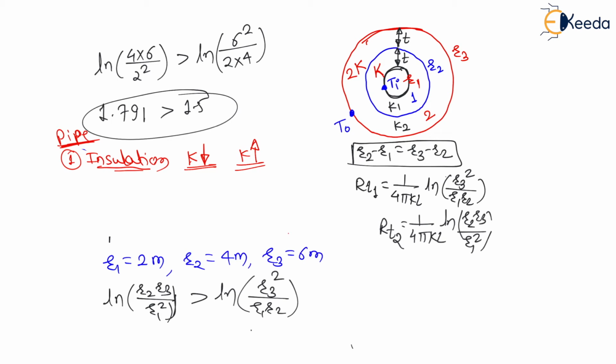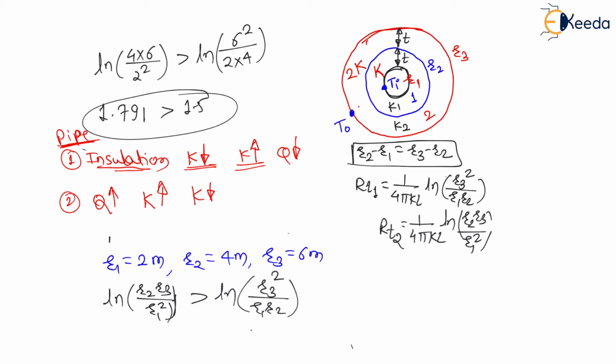This is for insulation. Second condition, if your target is to increase heat transfer rate, insulation means decrease heat transfer rate, if your target is to increase heat transfer rate, then the material with higher thermal conductivity should be the inside layer, and the material with lower thermal conductivity should be the outside layer. But this is a case of increasing the heat transfer rate, and for insulation, lower thermal conductivity on the inside layer and higher thermal conductivity on the outside layer, right?